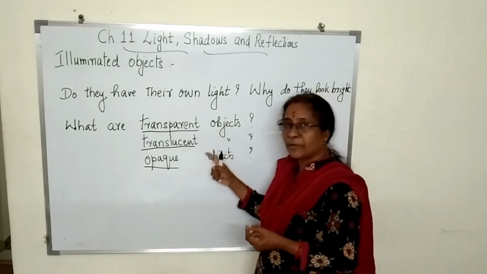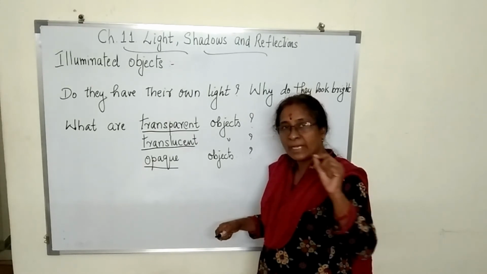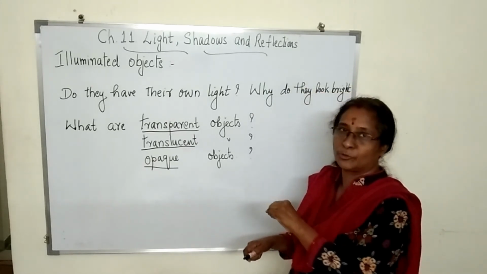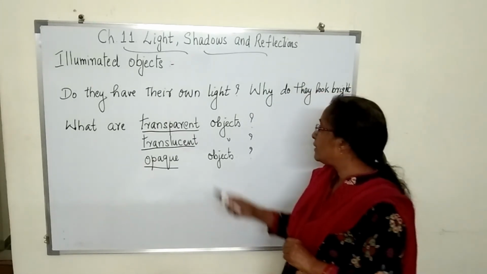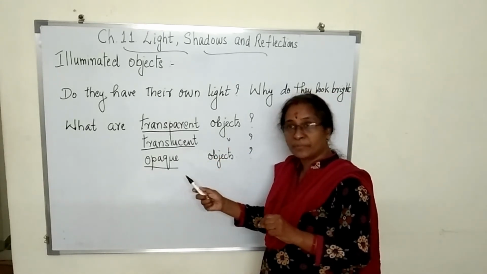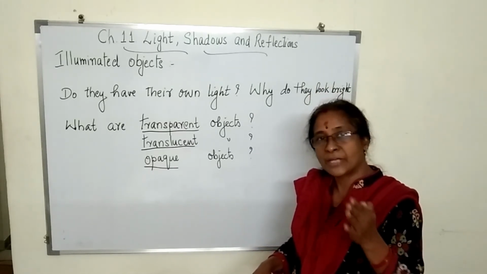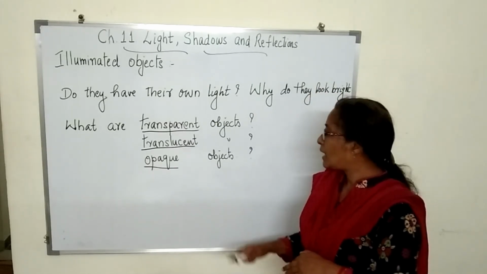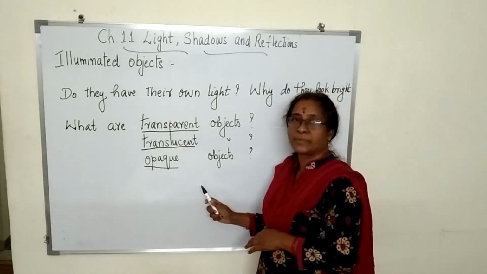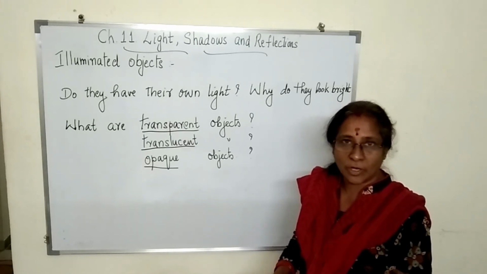Transparent objects are objects which will allow the light to pass through them completely. Example, glass. Translucent objects are the objects which will allow the light partially to pass through them. And opaque objects will not allow the light to pass through them at all.